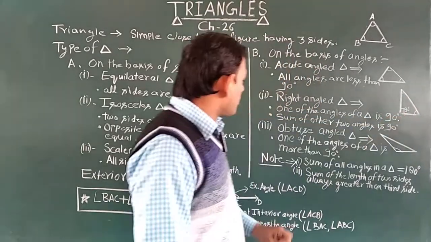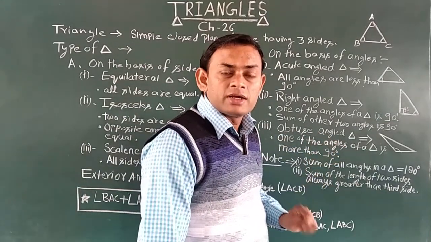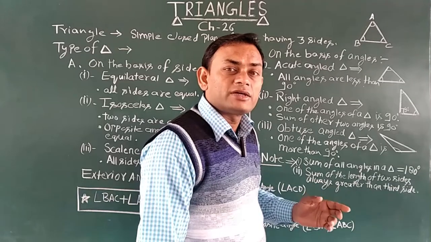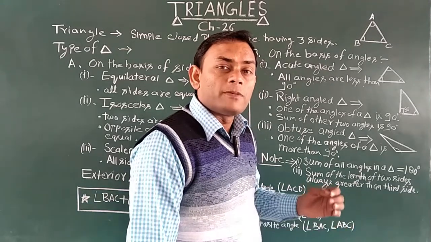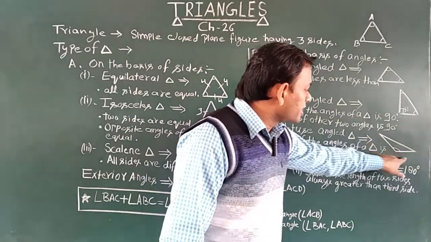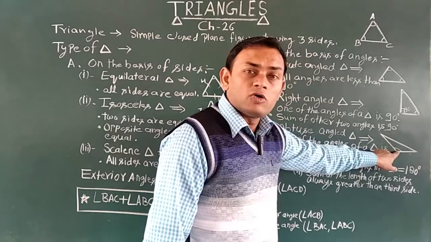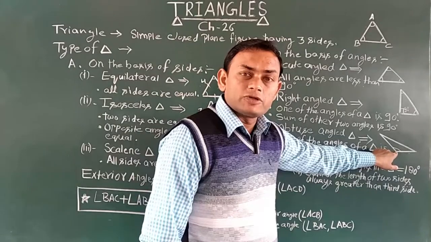Got it? Now after that, the obtuse angle triangle. What is the obtuse angle triangle? If one of the angles of a triangle is more than 90 degrees, that type of triangle will be called the obtuse angle triangle. As you can see here, in this triangle, this angle is more than 90 degrees. Okay, so it will be called the obtuse angle triangle.